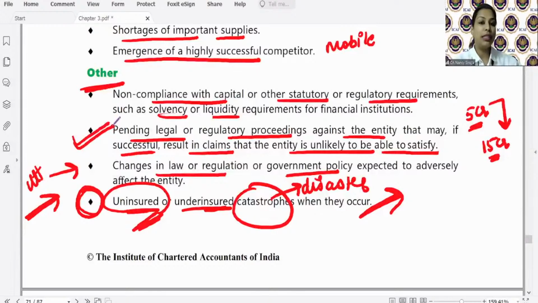Change in government policy. Let's say the company was in the manufacture of some single-use plastics or thermocol items. Now, let's say if there is a ban on the thermocol items, so the business will be stopped now, it will be ceased. Okay, Dhyanesh, is it clear? Is it clear?